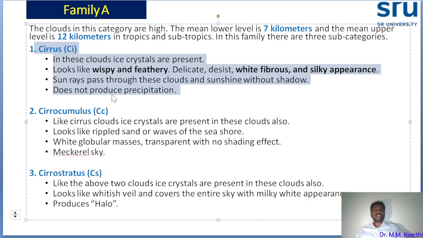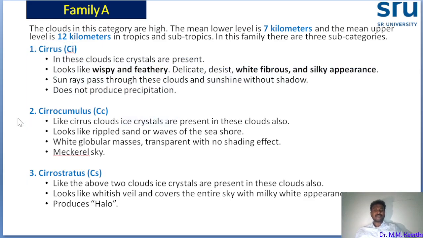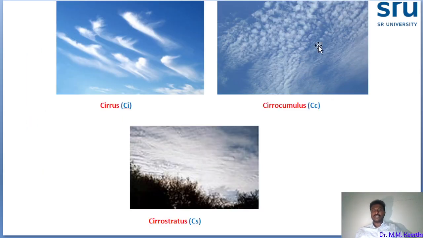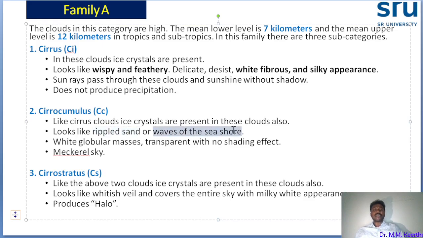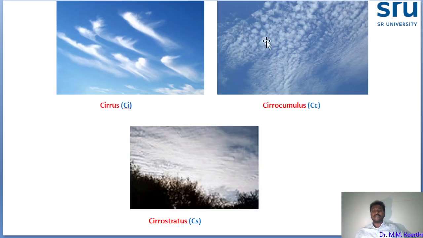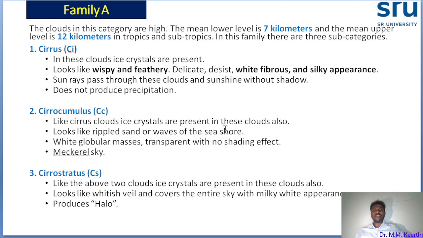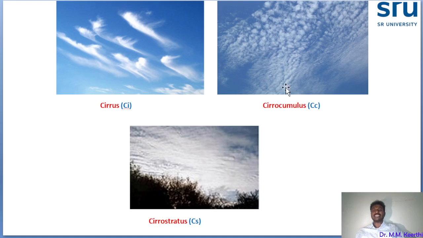And another cloud in family A is called cirrocumulus. This cloud is also made up of ice crystals. I will show this picture. It is cirrocumulus. You see, it looks like rippled sand and the waves of the seashore. How sand is rippled in different places, or how the waves are on the seashore, the same kind of structure will be there. So these clouds are called cirrocumulus, CC.